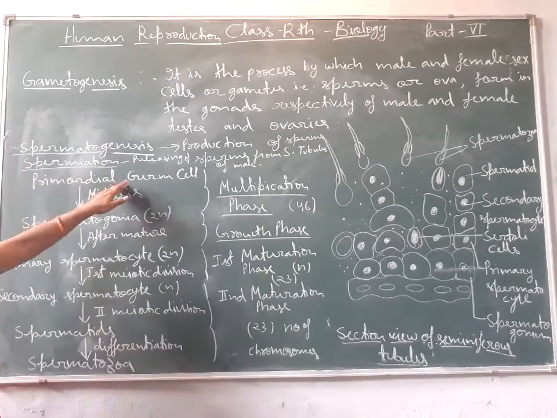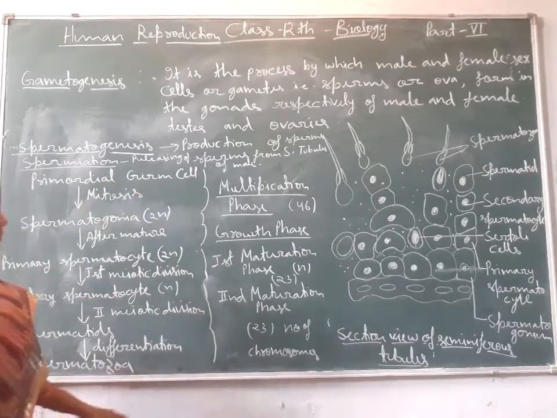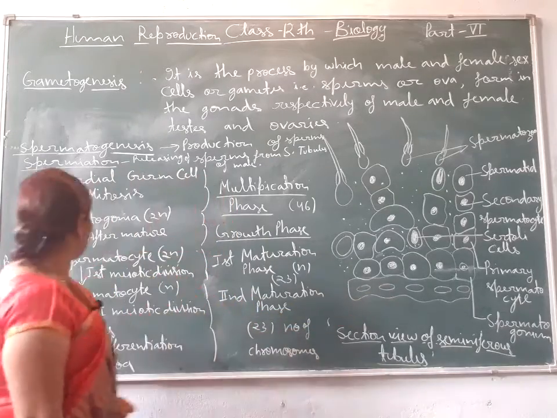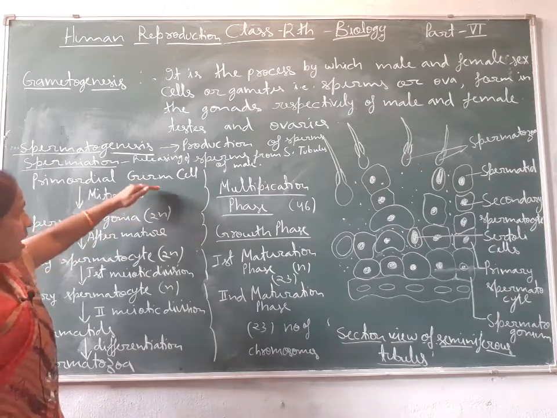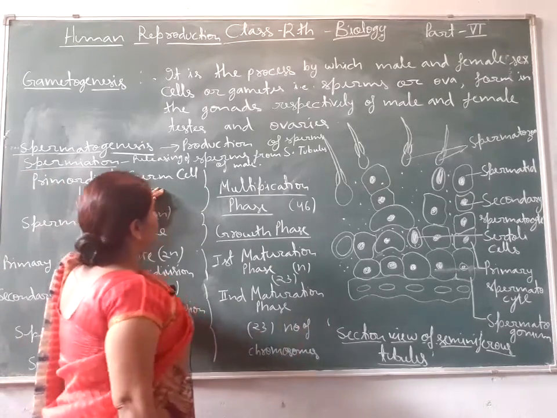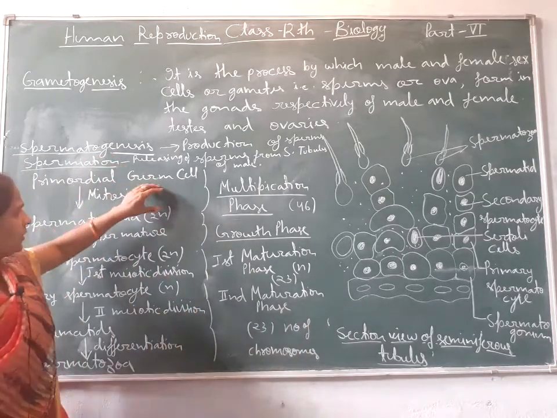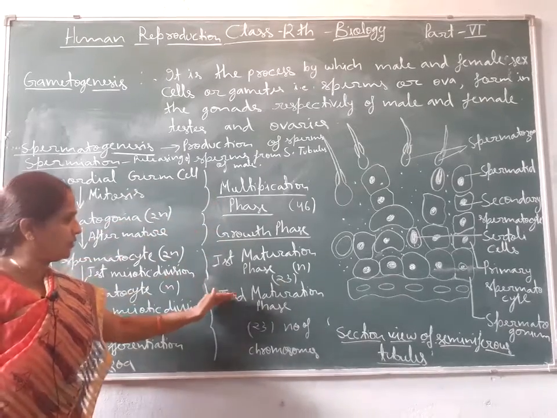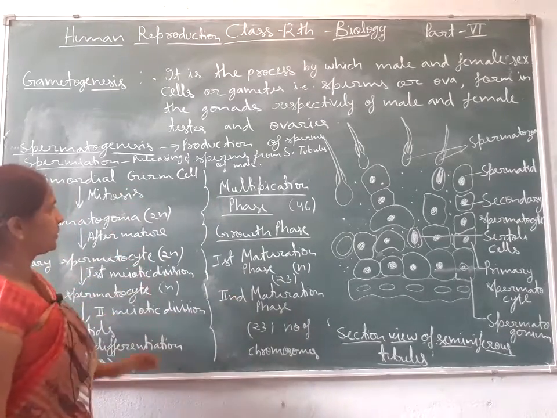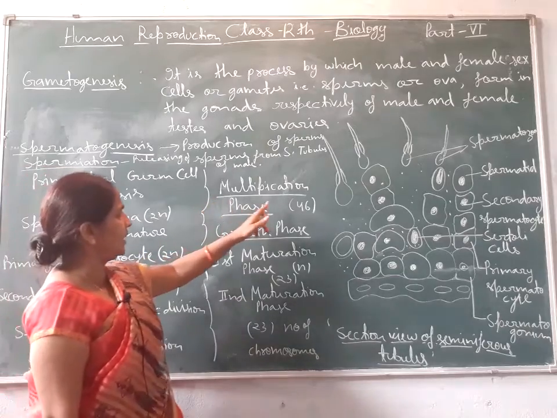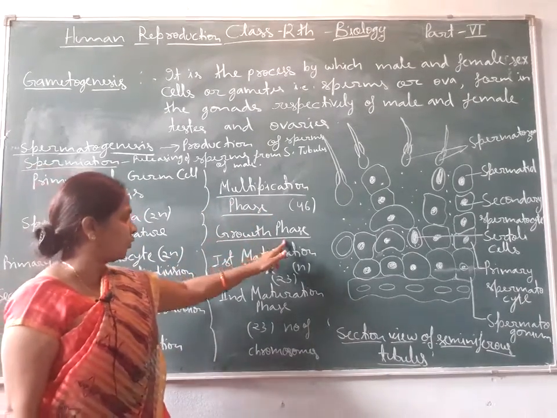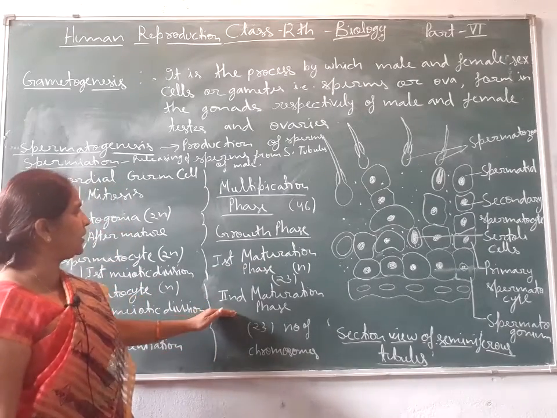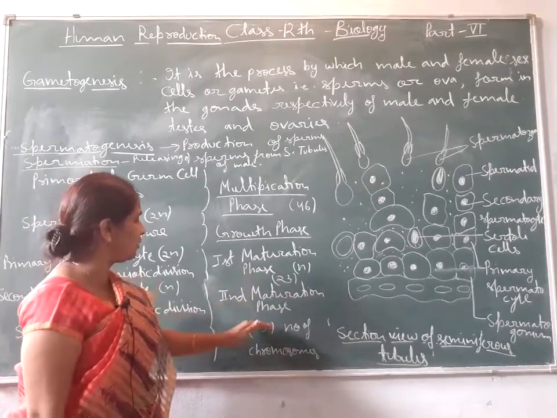First, the primordial germ cells, which line the seminiferous tubules, are known as the spermatogonium. You see there are three phases in spermatogenesis. First is the multiplication phase, second is the growth phase, and third is the maturation phase.